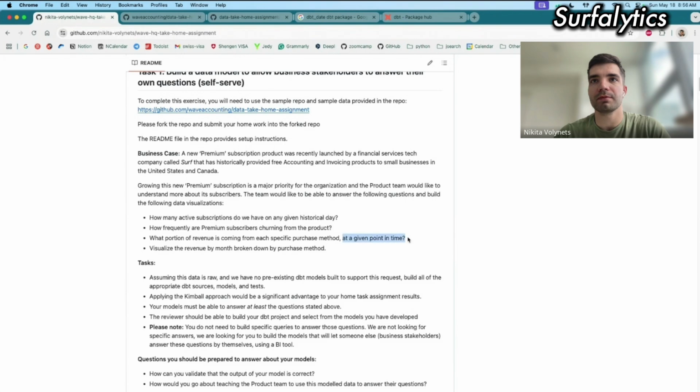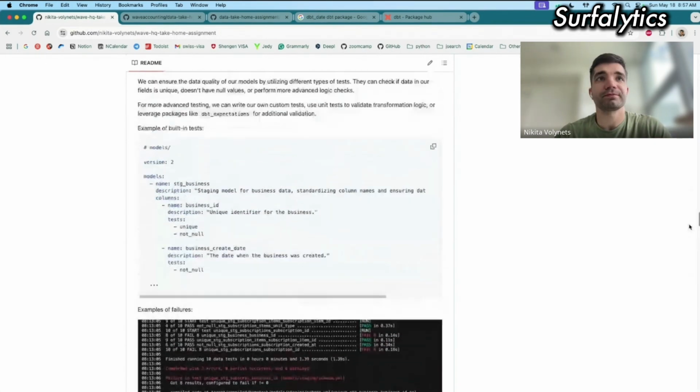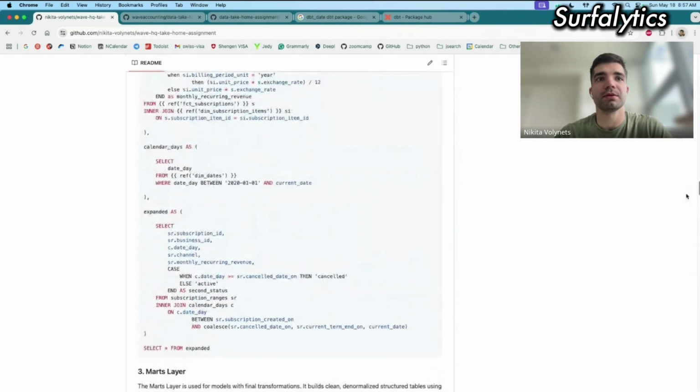Next one: what portion of revenue is coming from each specific purchase method at a given point of time? At a given point of time means every day. In my case, the UI calculated revenue, and purchase method is just a channel, right? So we have everything. We can analyze the revenue from different channels every day. We can also visualize the revenue by months broken down by purchase method. So it's quite the same. We can just analyze revenue by channel or by purchase method. This is how I created this table.